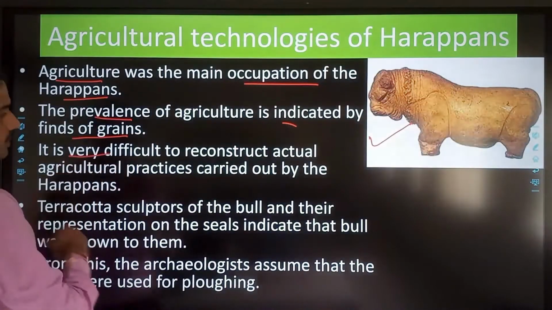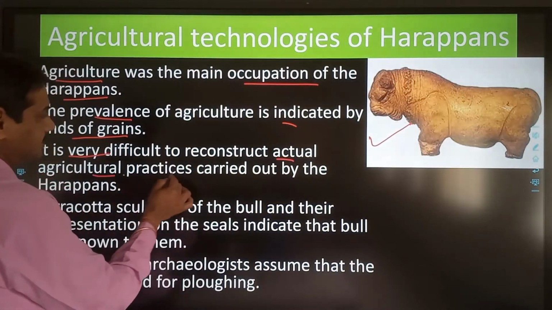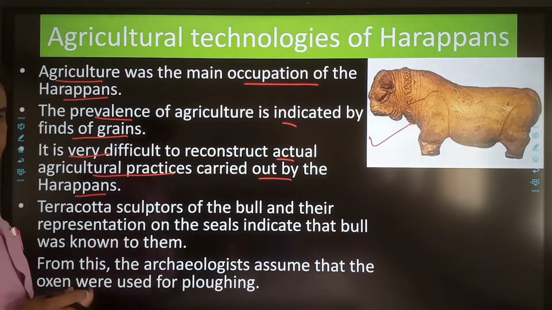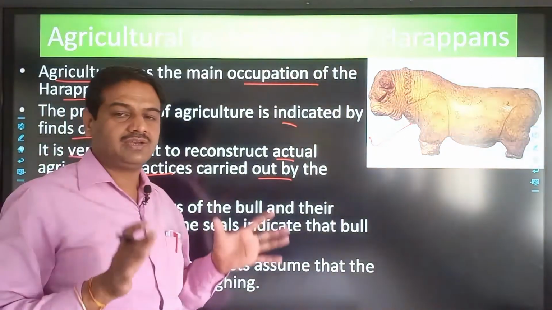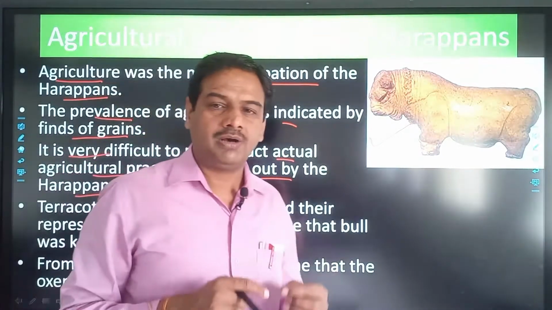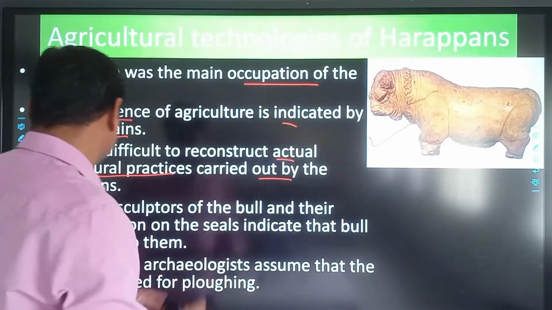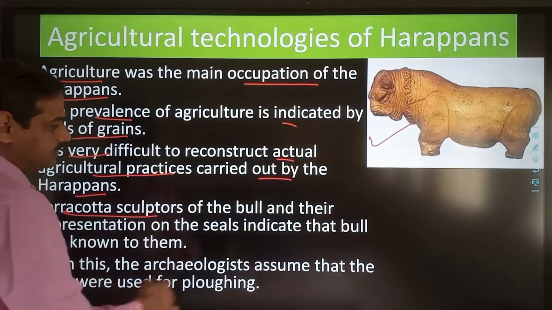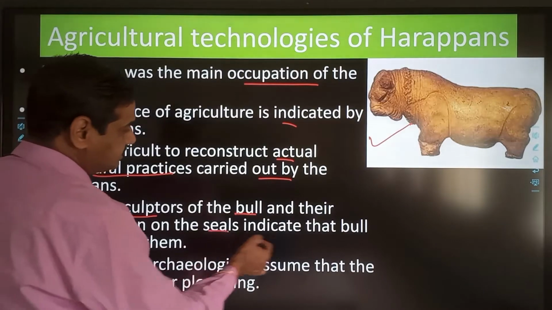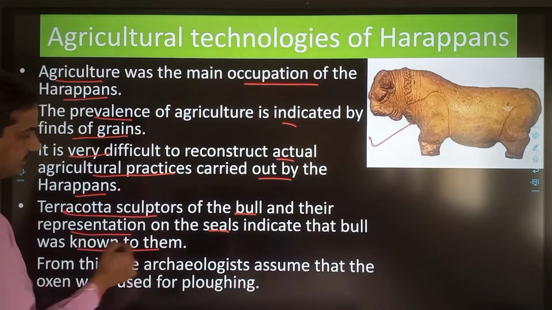It is very difficult to reconstruct the actual agricultural practice carried out by the Harappans because there are fewer direct sources of agriculture, but we have a number of indirect sources through which we come to know about the agricultural technology. Like the terracotta sculpture of the bull and their representation on the seals indicate that the bull was known to the